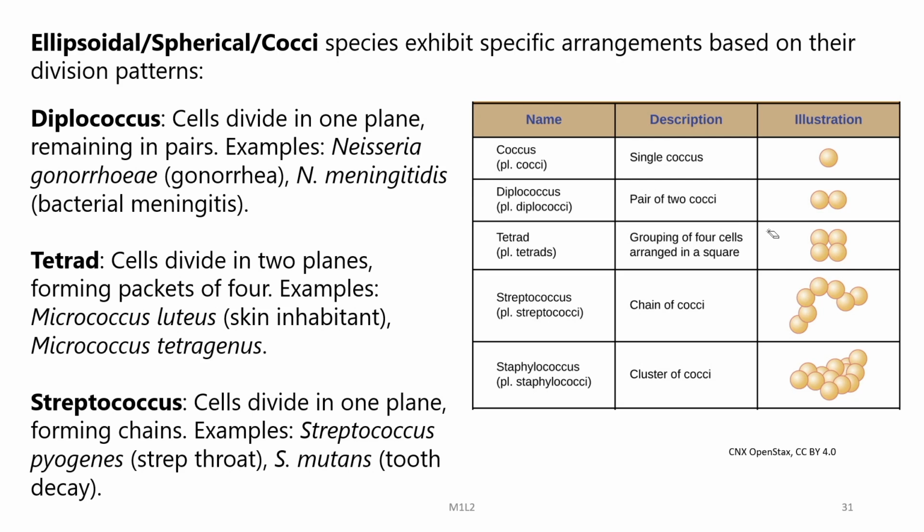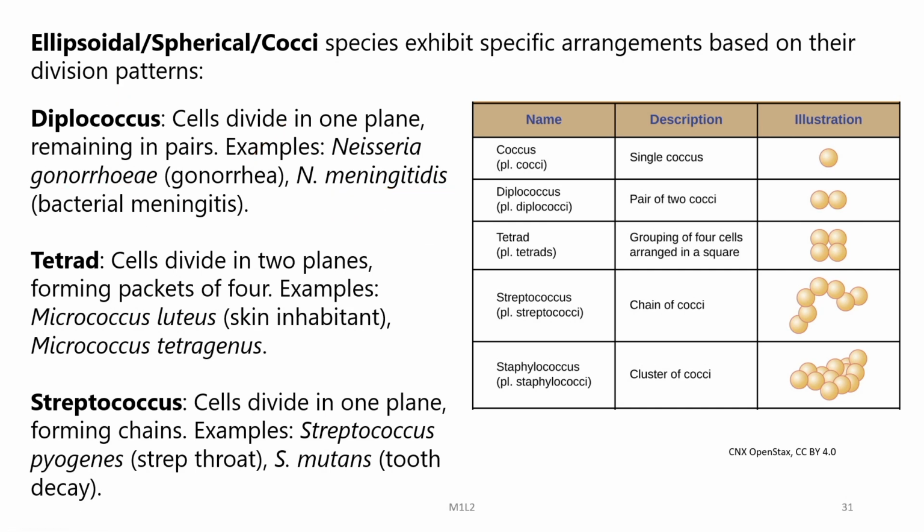So, we call them as Diplococcus. So, when the cells divide in one plane, they remain in pairs. We have many examples of such Diplococci like Neisseria gonorrhoeae, which causes gonorrhea, or Neisseria meningitidis, which causes bacterial meningitis.